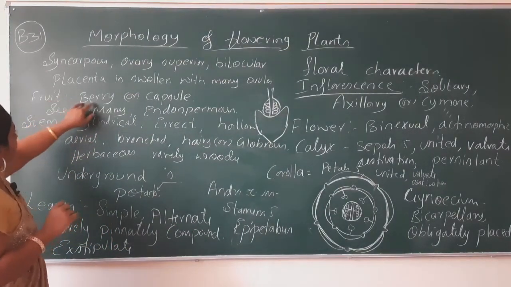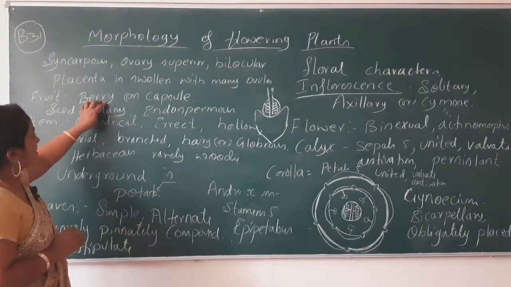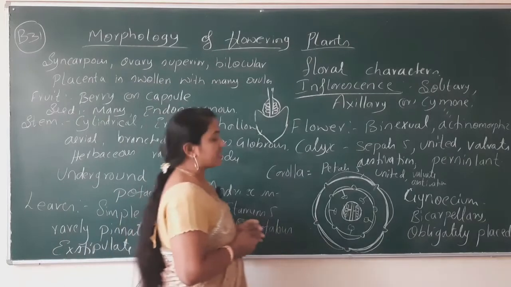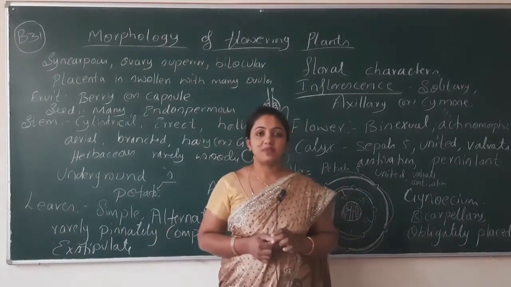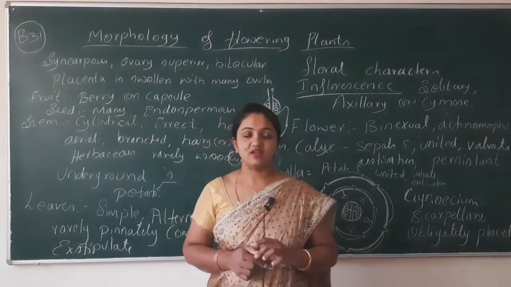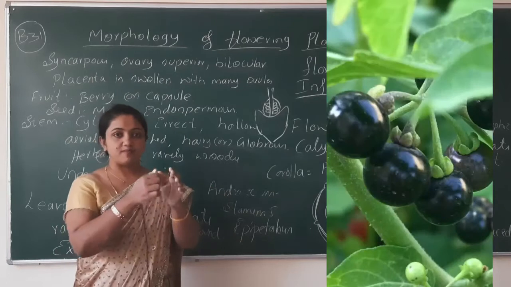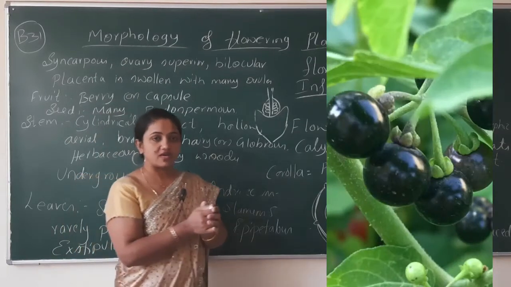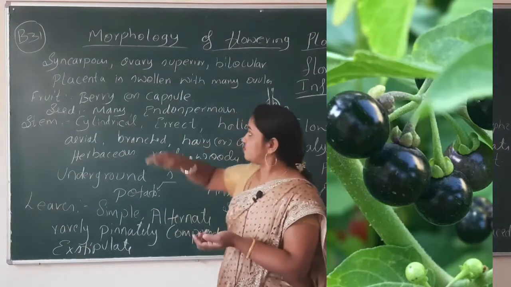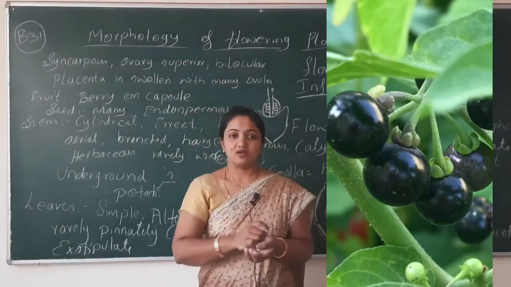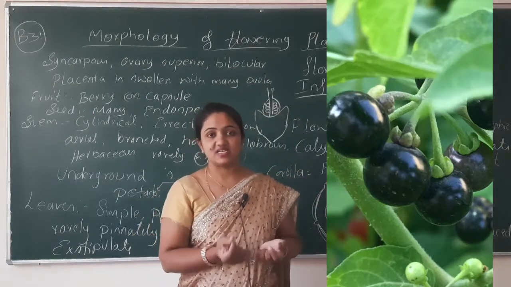Fruit is berry or capsule. Berry means, you might have seen blueberries, blackberries and white berries. They will be in a bunch form, right? The berry fruit is juicy and has many seeds in it.